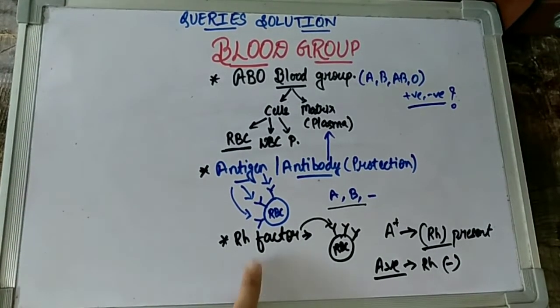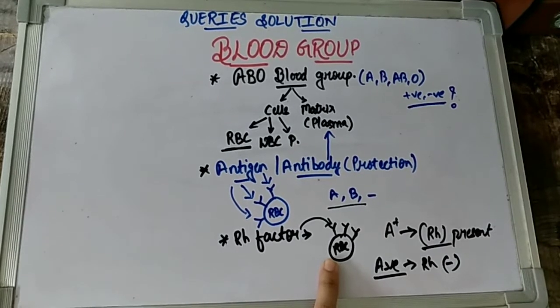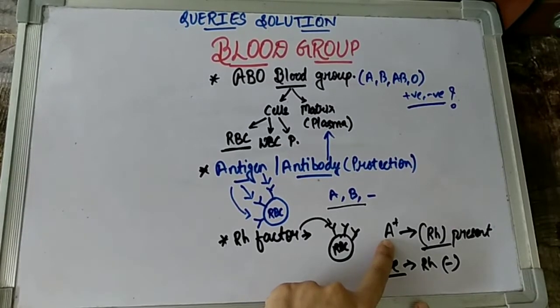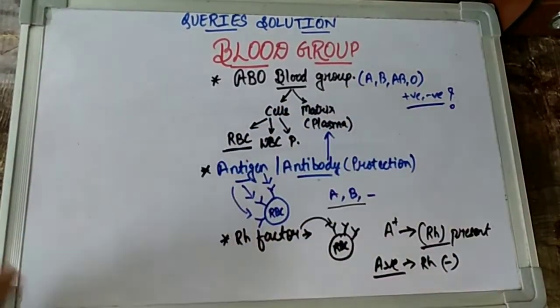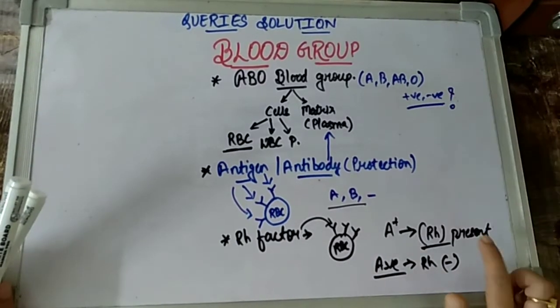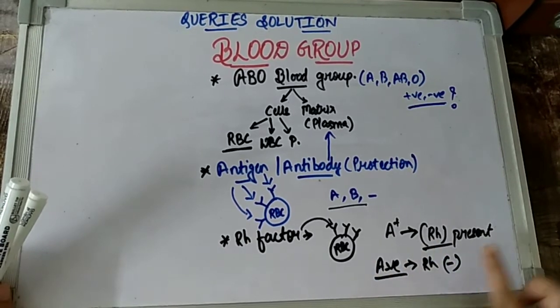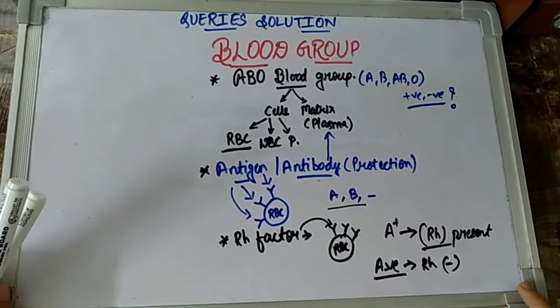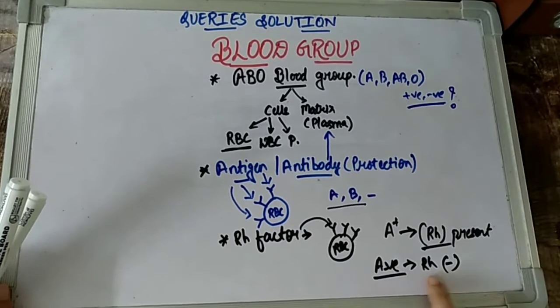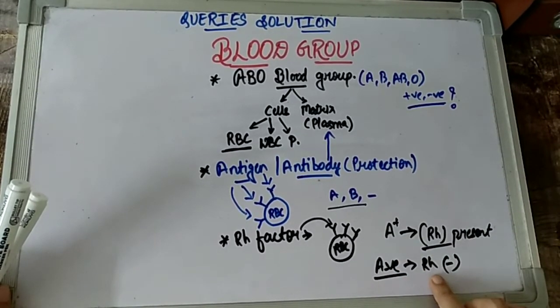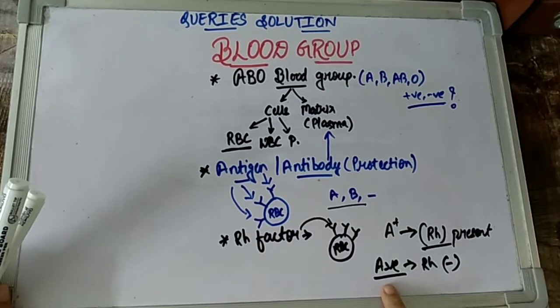Also at the same time, children, there is one more surface antigen which can be found on the RBC. If the Rh antigen is present, then that makes the blood group positive. So all positives like A positive, B positive, AB positive, O positive people have an Rh antigen on their RBC surface, which is making the blood group positive. And the people whose blood groups are negative, like A negative, B negative, AB negative and O negative, lack the Rh antigen on their surface, children. Where the Rh antigen is present, the blood is positive. Where the Rh antigen is not present, the blood group is negative.